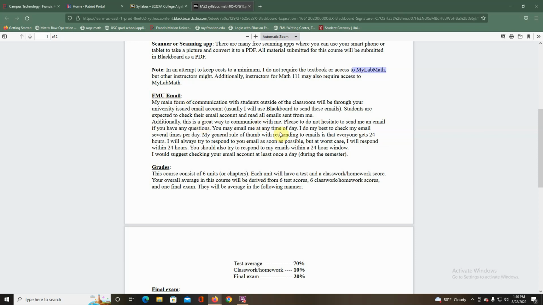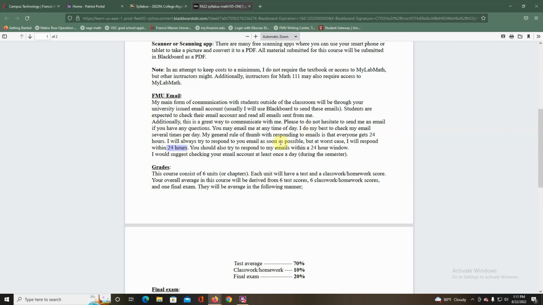FMU email. Best way to contact me is through email. I check my email every day, several times a day. I usually respond to my emails as soon as I see it, unless I have something come up and I can't respond right then. So that will be my main form of communication with you. I ask that you please check your email at least once a day. And I give myself 24 hours. That's my rule to respond. If I haven't responded in 24 hours, I'm like dead or in the hospital or something.